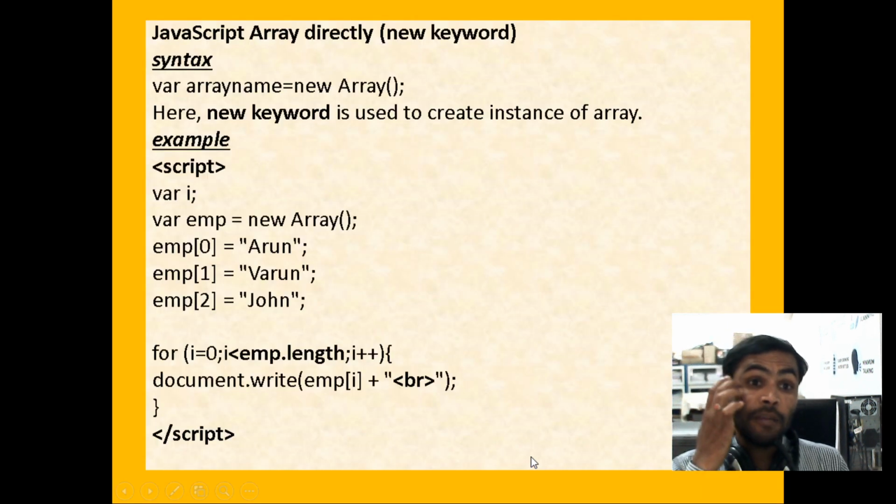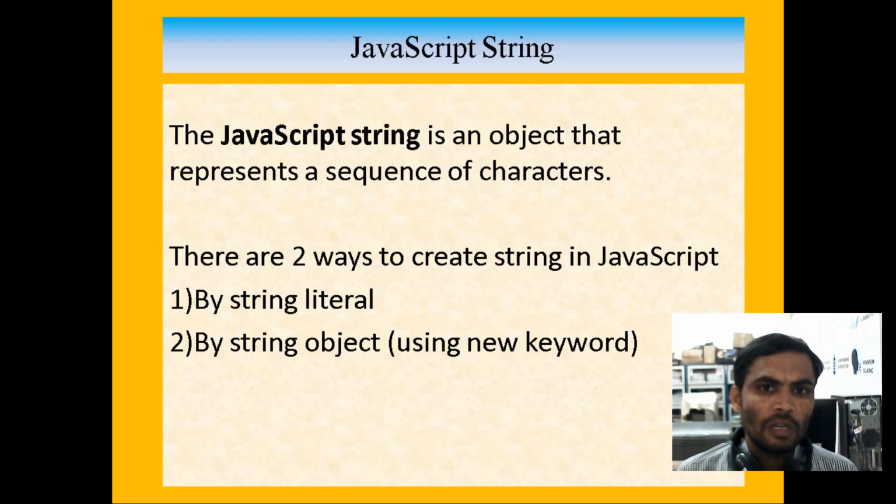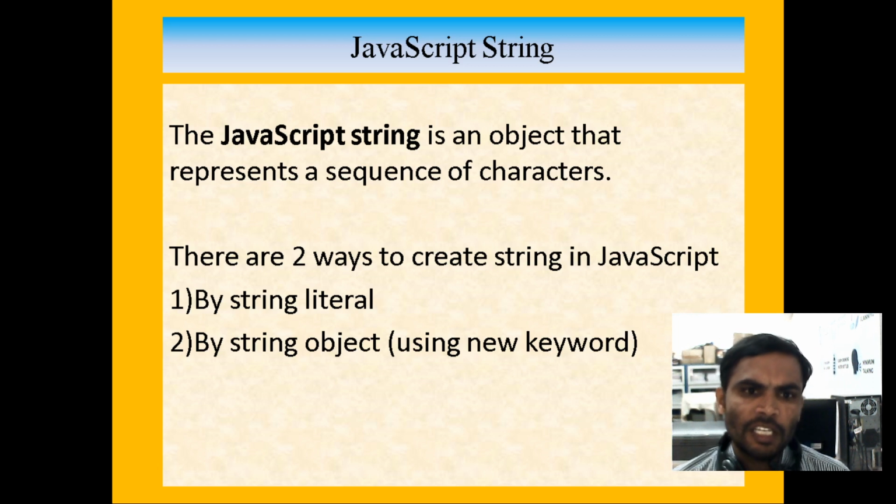Means an array can be created with the help of a literal. We can create it with the help of the new operator also, the new keyword. Now coming to the string. A string is an object that represents a sequence of characters. The two ways we can create a string in JavaScript: by using a literal, or by using the new keyword.